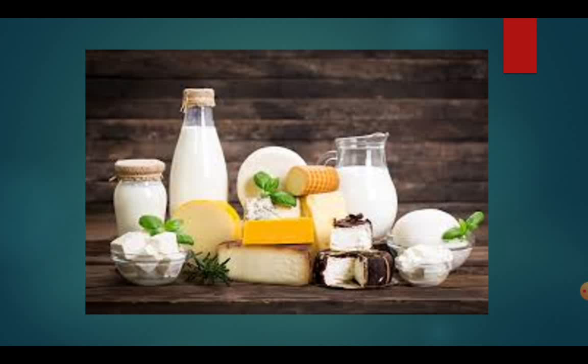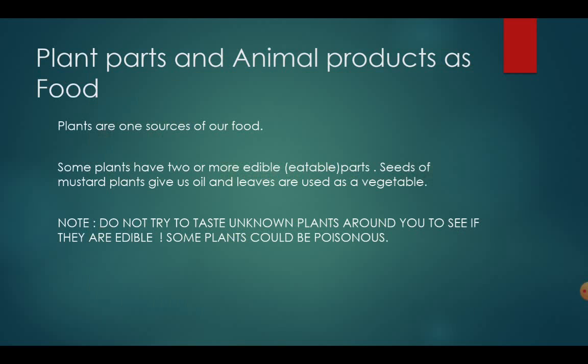Now next is plant parts and animal products as food. Earlier we learned that plants and animals give us the materials for food. Plants are also one of the sources of food. Some plants have two or more edible parts. Wait. What is an edible part? Yes, edible means eatable. You know, in a plant, there are many parts of the plant you have learned in your earlier classes. So, in each plant, we have each part to eat. It is edible. So, they are called edible parts.